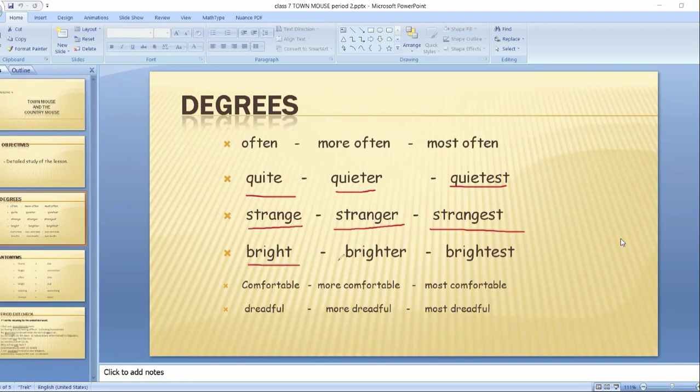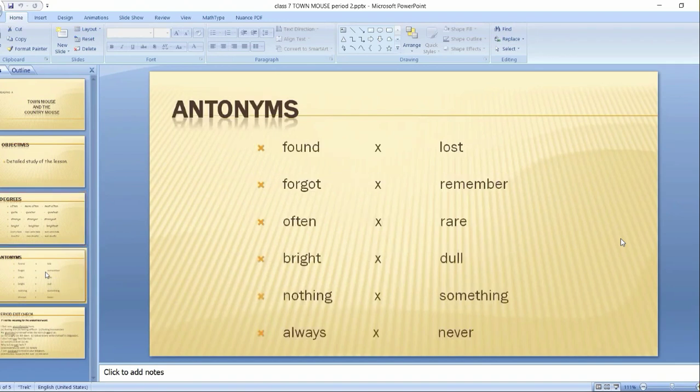Bright, brighter, brightest. Comfortable, more comfortable, most comfortable. Dreadful, more dreadful, most dreadful. Are you able to identify the degrees? Positive degree, comparative degree and superlative degree. Okay, now we shall go with the next one.